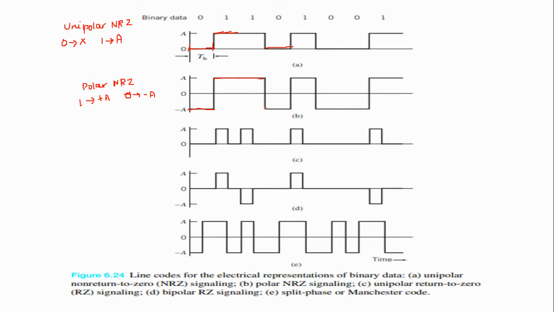For symbol 0, the rectangular pulse is transmitted with amplitude minus A.